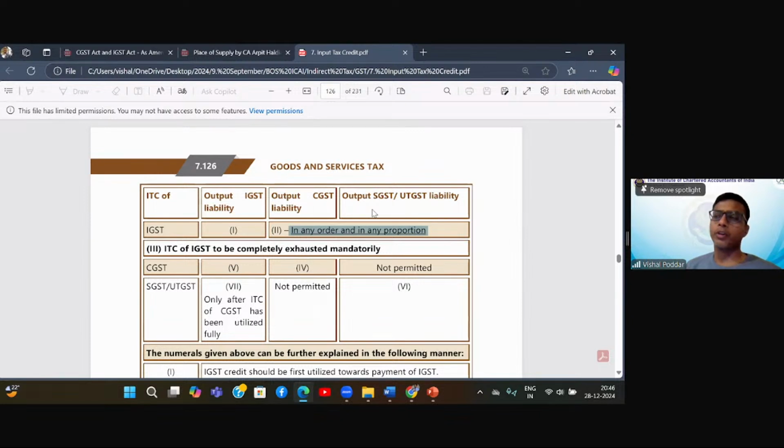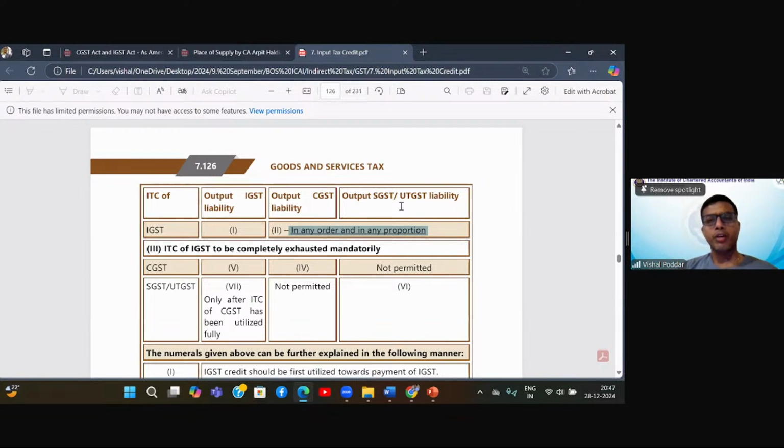So here the choice is given to me. So IGST credit first utilize for IGST liability. So this is 1,000, this is 800, I knock off, 200 balance left. This 200 I will utilize for paying my C and S liability. That can be done in any manner.